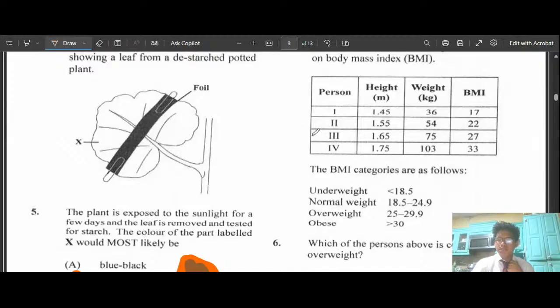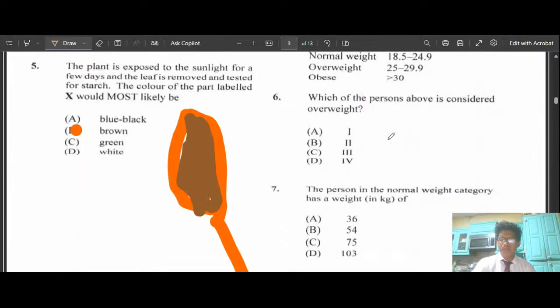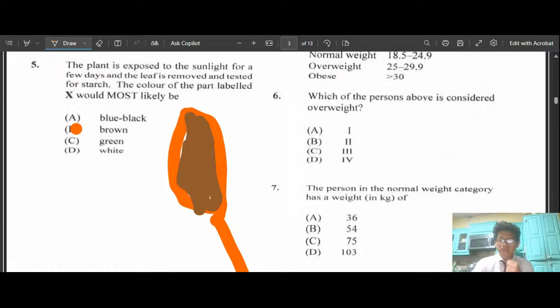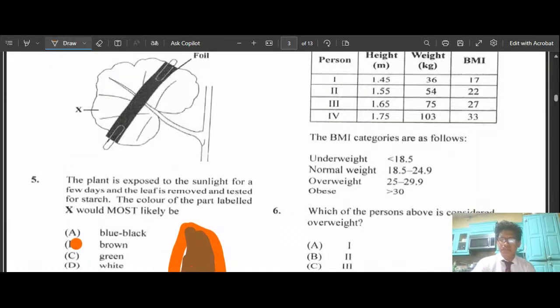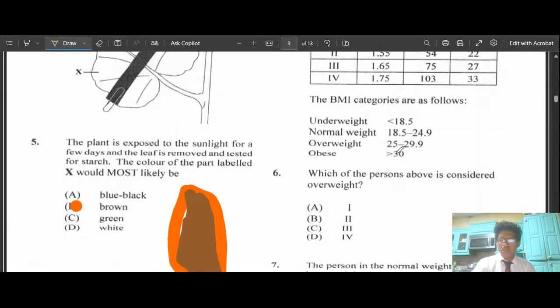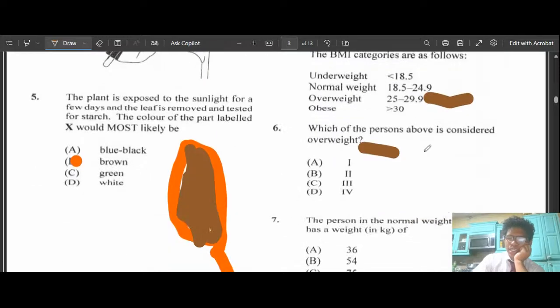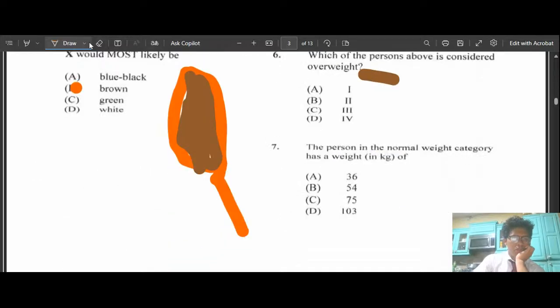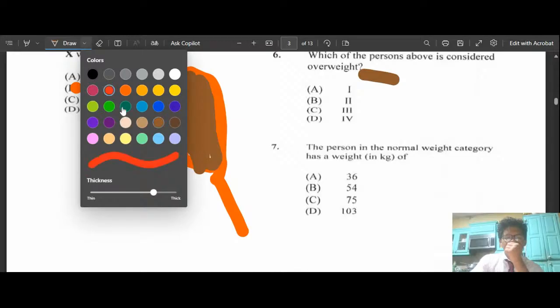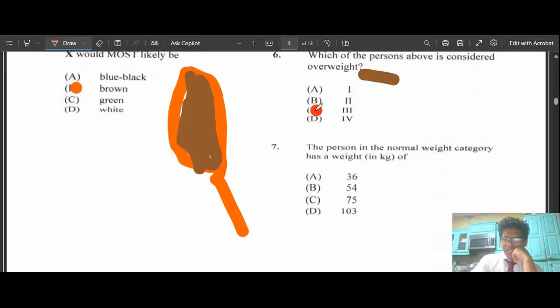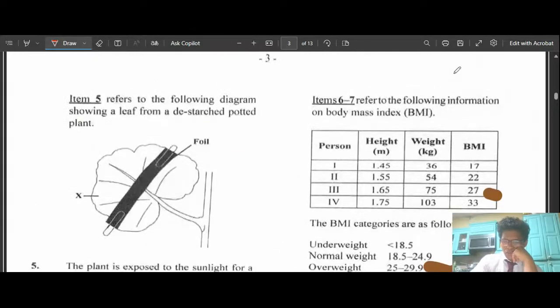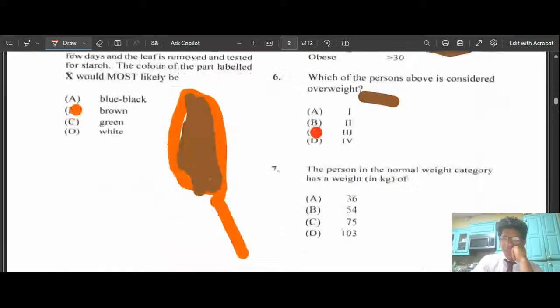The majority of people will look at this and say immediately it's considered overweight. As we see here, to be overweight you need to be between 25 and 29. So it would be III. That is a person that is obese in this case.